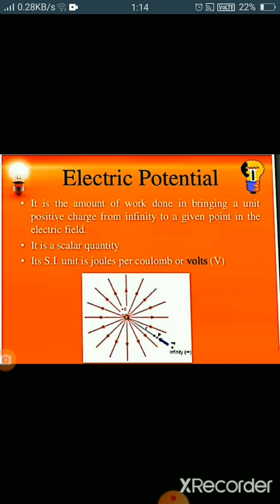Similarly, if two tanks have different water levels and are joined together through a tap, when we open the tap, what will happen? The tank which has more water will slowly move toward the other tank which has a low water level, and this will continue until the level becomes equal in both the tanks. So it is the same with electric potential also.